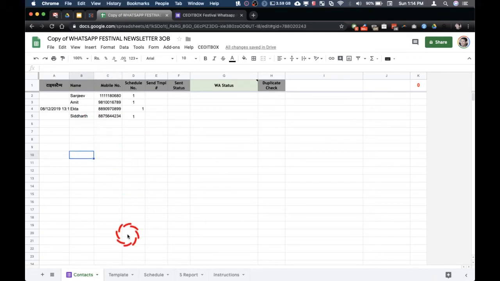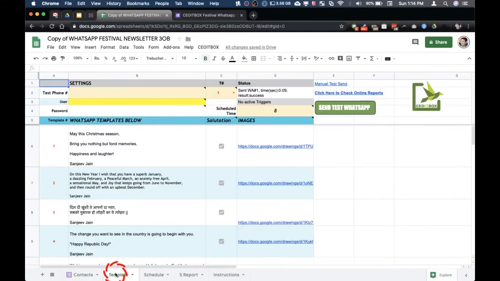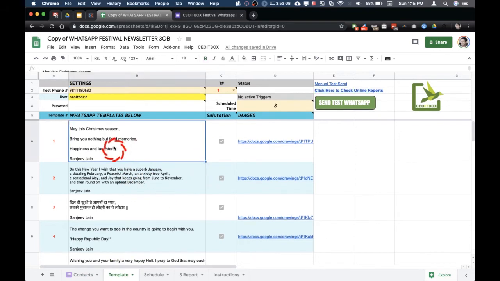Now come to the second part of the sheet. This is where we will need to set up our templates for the messages. So these are the different messages. For example, we have Christmas is coming soon. So this is a Christmas message. So may this Christmas season bring you nothing but fond memories.